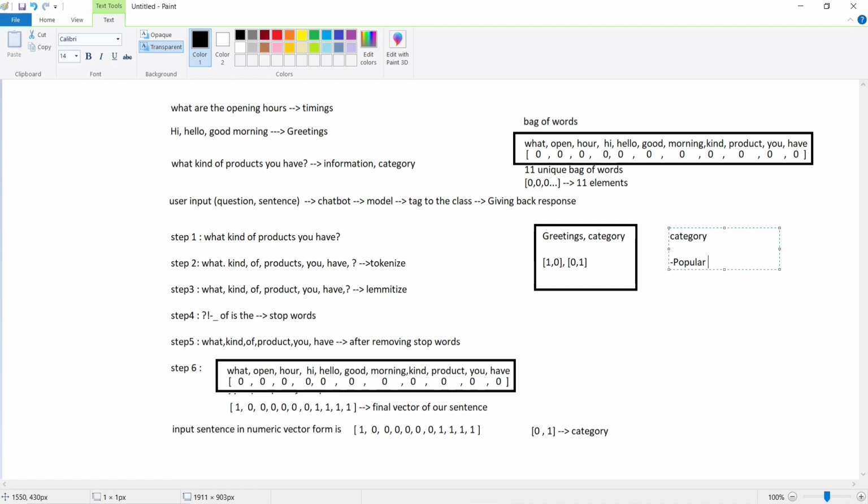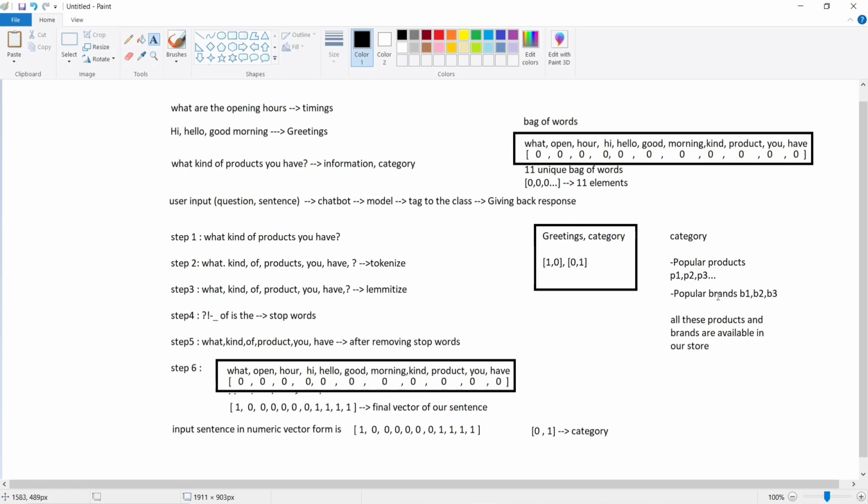like popular products P1, P2, P3, and so on, and popular brands like B1, B2, B3, all these products and brands are available in our store. So these kind of responses, you can use the first kind of response or the second kind of response. Any response you need, you can randomly send these responses which is tagged to this category, right? So this is the overall flow of our chatbot.